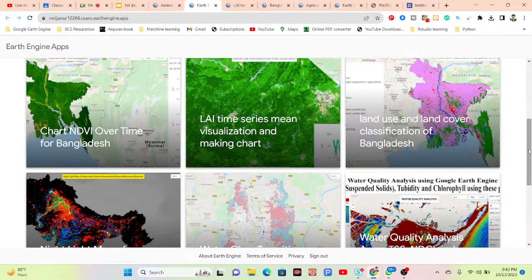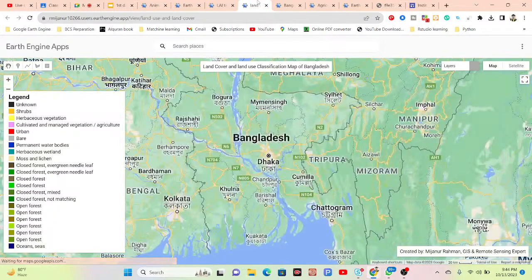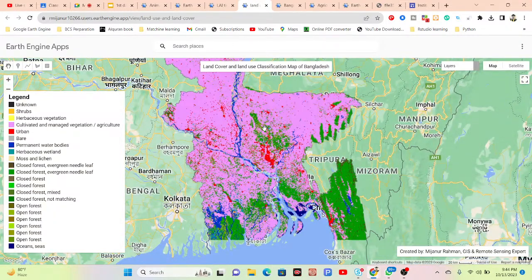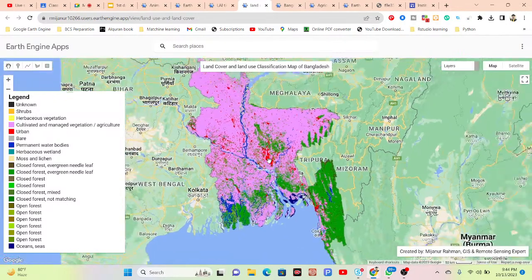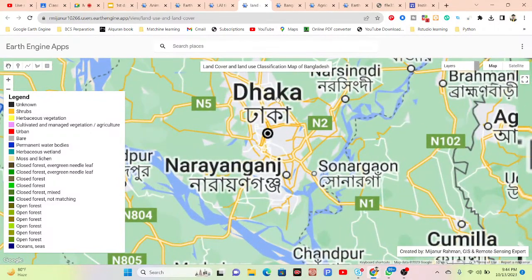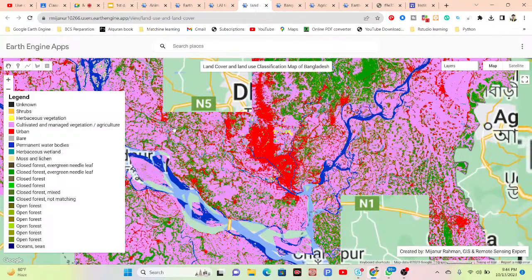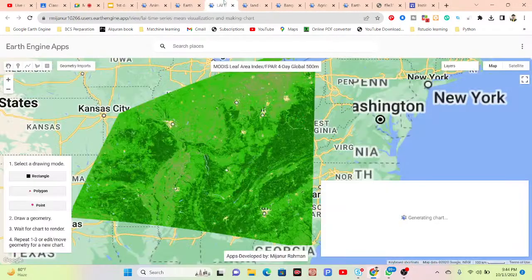As well, you can see the land use land cover classification for the whole country boundary of Bangladesh. This is mainly for the visualization of the land use land cover classification of the whole country. We mainly classified the cultivated or agricultural land; this pink color identifies that. Red color identifies the urban or settlement. Also forest. Okay, so it is classified, and we can easily get better visualization of the land use land cover classification in Bangladesh in this web application.